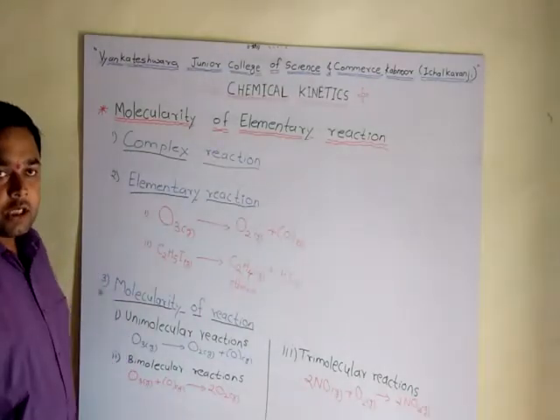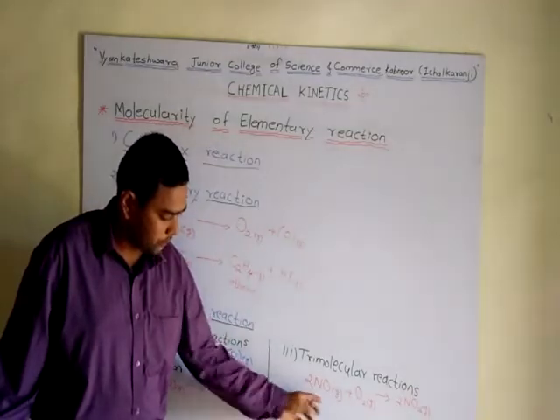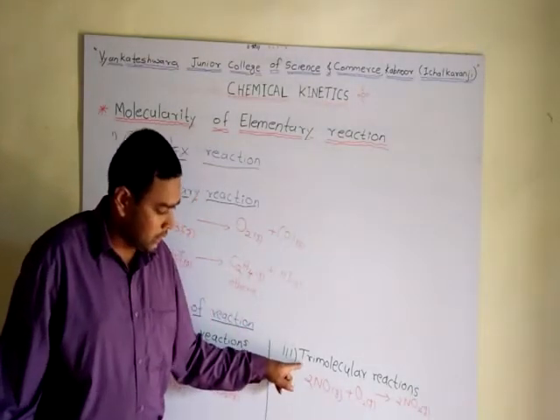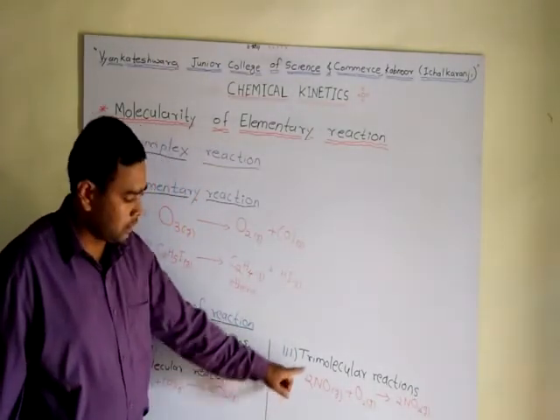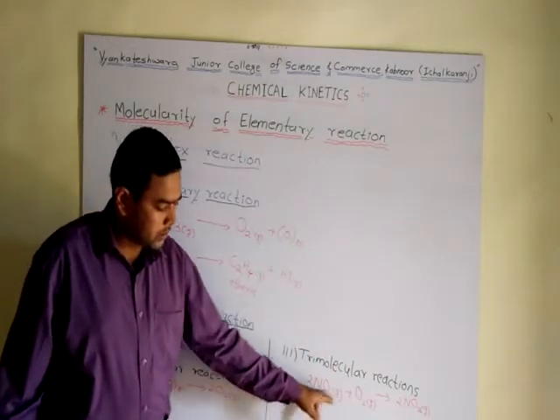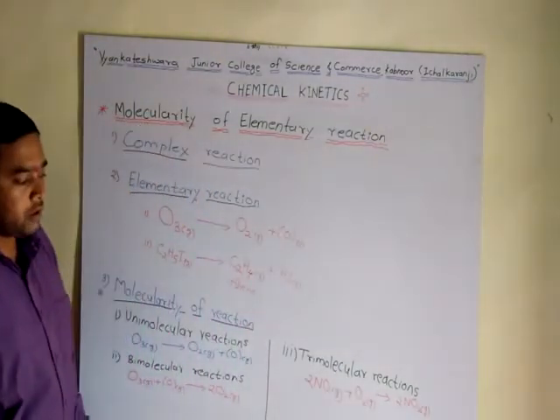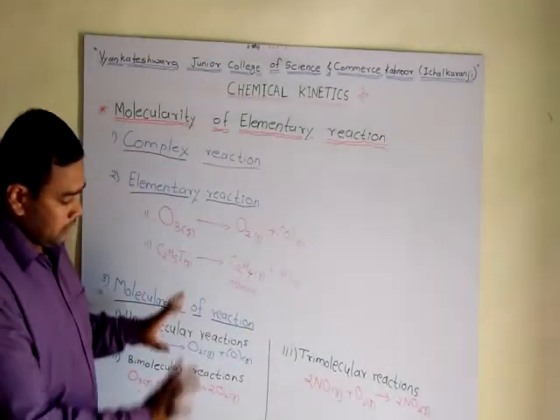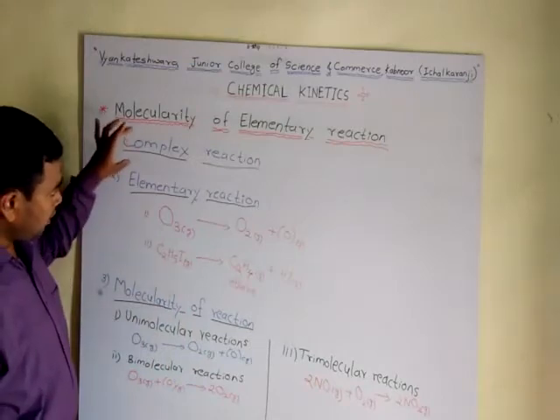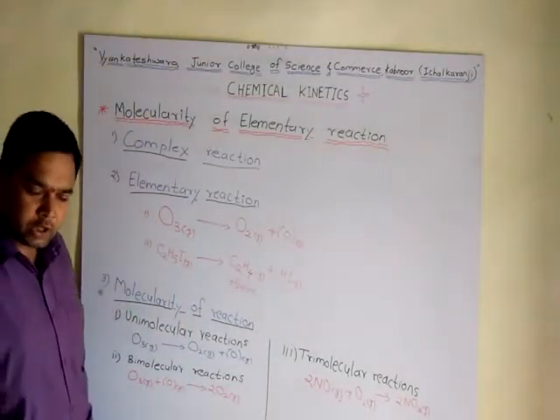If the reaction involves three reactant molecules, then such types of reactions are called trimolecular reactions. When nitric oxide reacts with an oxygen molecule, it forms nitrogen dioxide molecules. These are the above complex reactions, elementary reactions and molecularity of reactions.